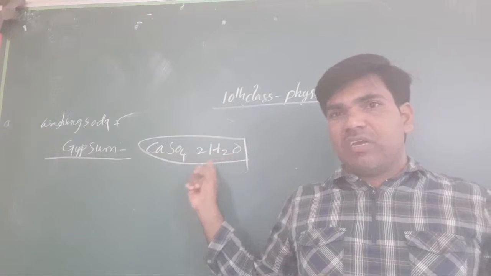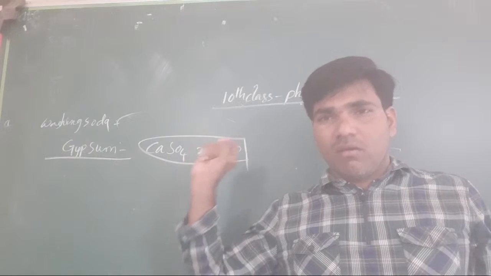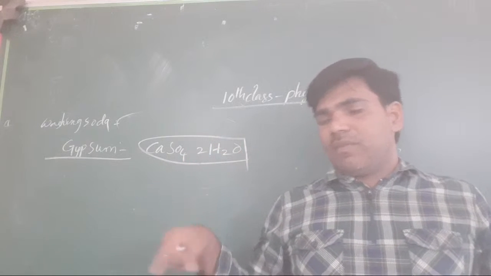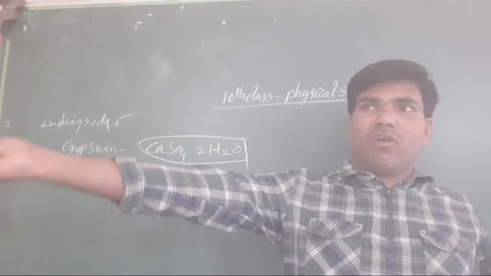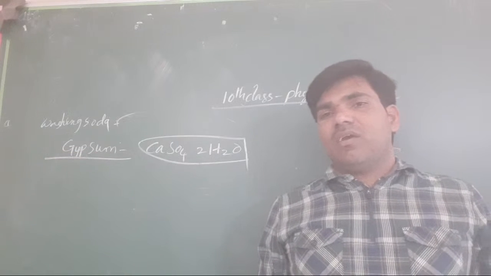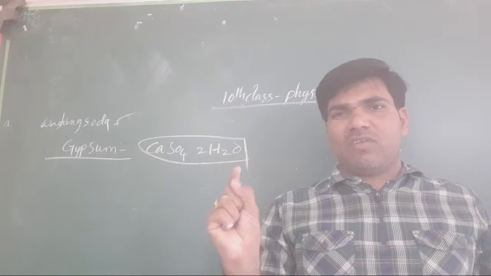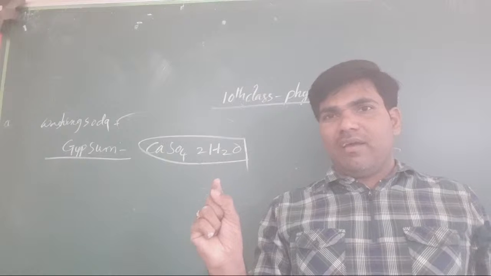Check it here. When we take our cement and expose it to the moisture in the environment, or heat it, it becomes crystals.